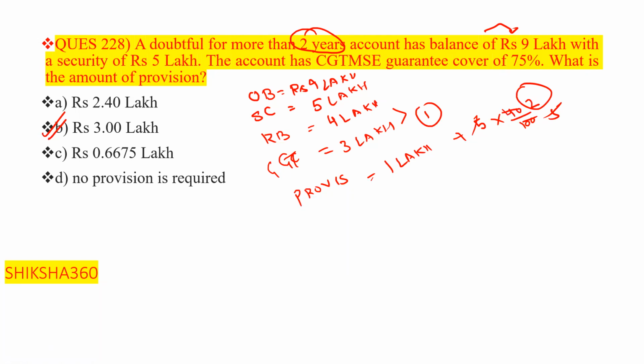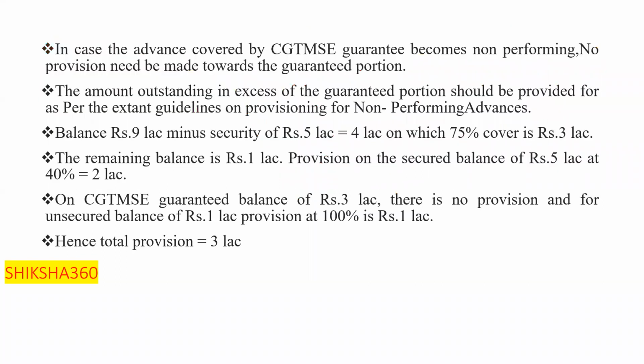Directly what they have given, we have done step by step, and on the basis of that we are trying to solve the question. Basically, in case an advance covered by the CGT MSE guarantee becomes non-performing, no provision needs to be made towards the guaranteed portion. We already discussed. The amount outstanding in excess of the guaranteed portion should be provided as per the extant guidelines on provisioning for non-performing assets.